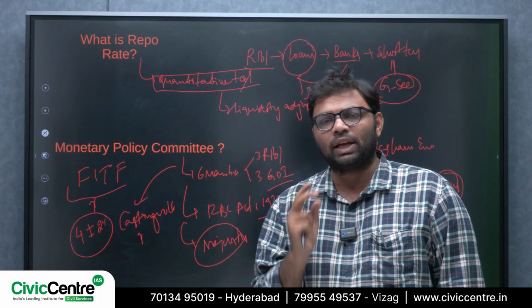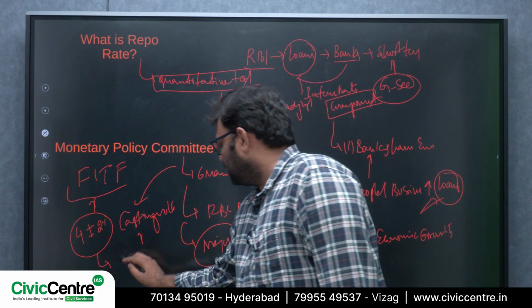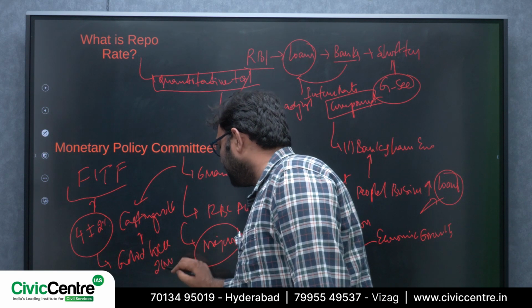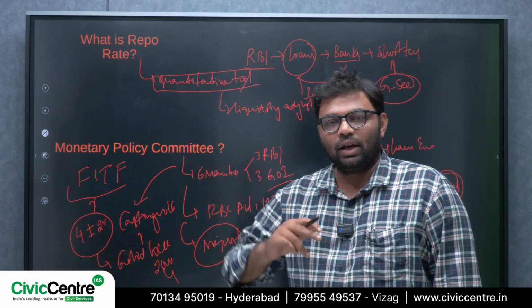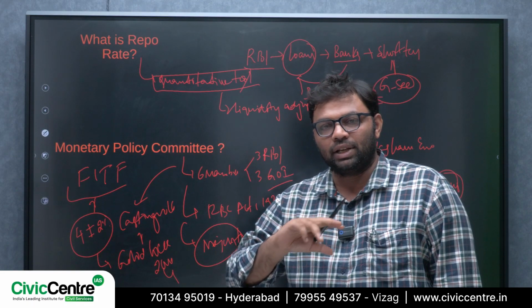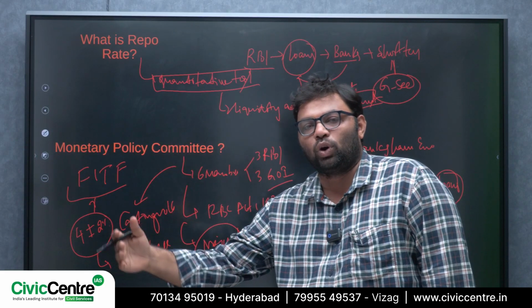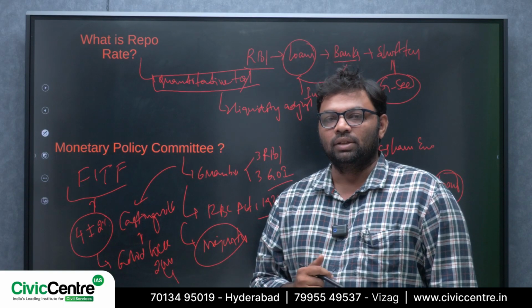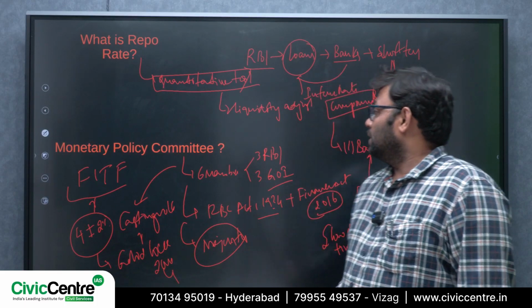So that's why sometimes the interest rates are in the Goldilocks zone. Nothing but neither too hot nor too cold. The economy is fluctuating in a way that it should not have any negative effects and at the same time any positive effects. Nothing but a neutral stance. That's why the flexible inflation targeting framework is very important.